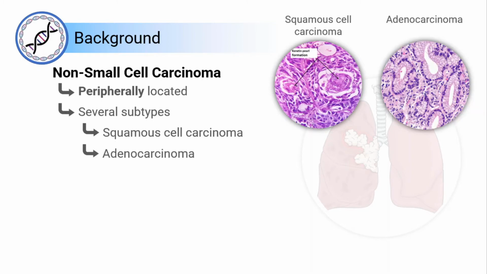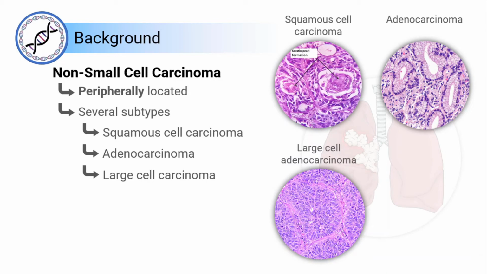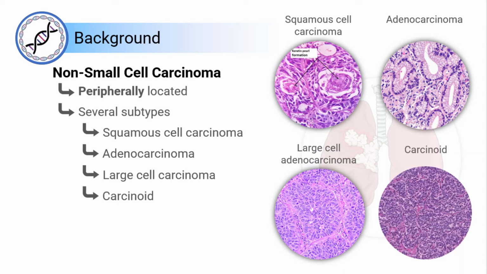Adenocarcinomas can be identified histologically by glands or mucin on histology. Though smoking is also a risk factor, it appears proportionally higher in non-smokers. Large cell lung cancer appears as poorly differentiated on histology. This subtype tends to metastasize earlier. Finally, the carcinoid subtype is seen as small round blue cells and is well differentiated on histology.